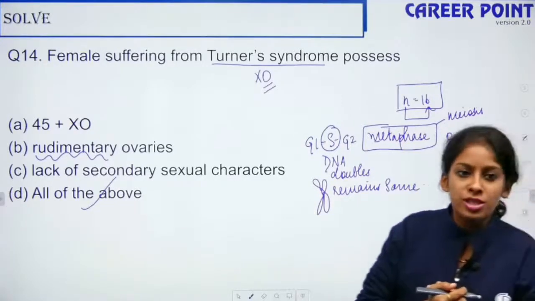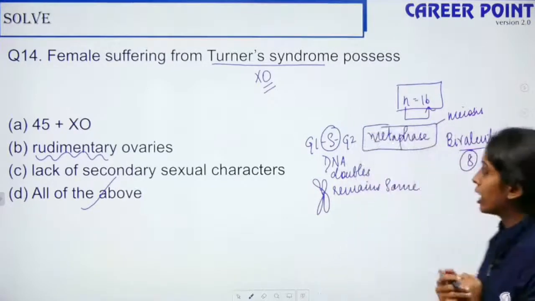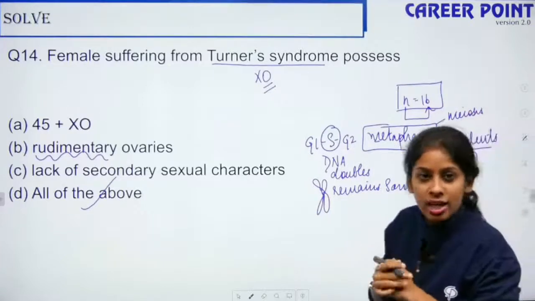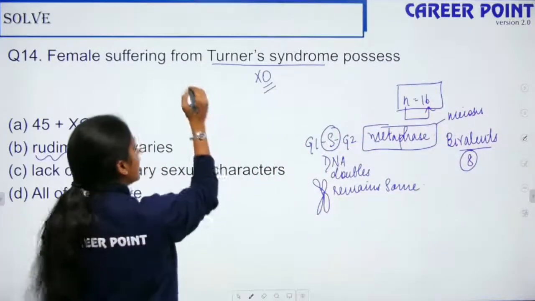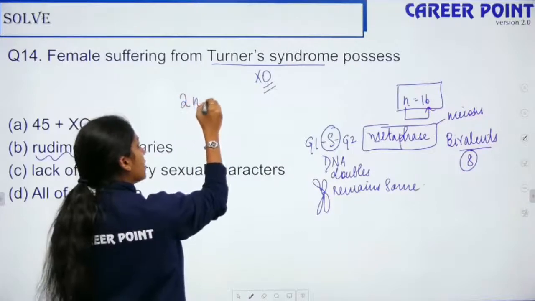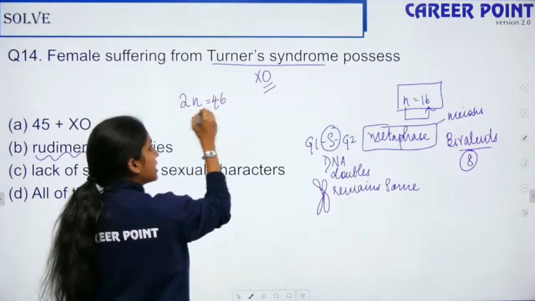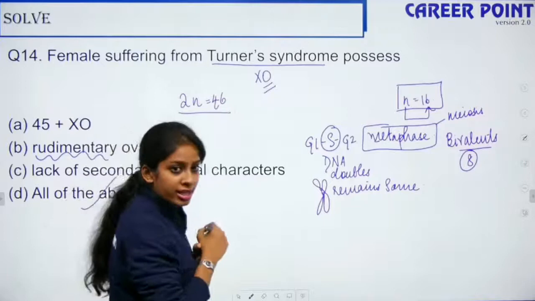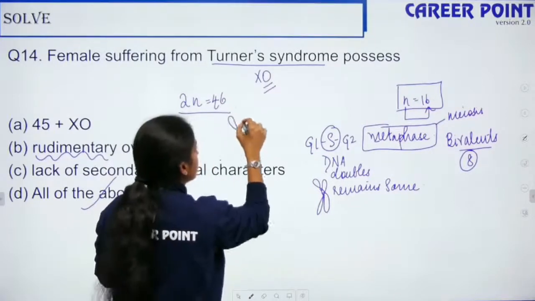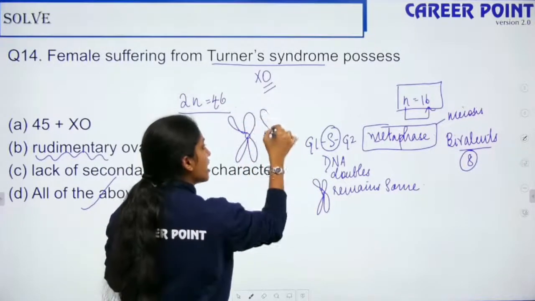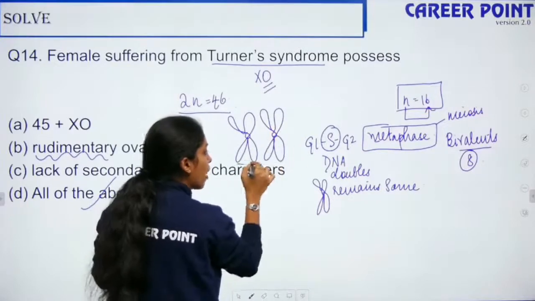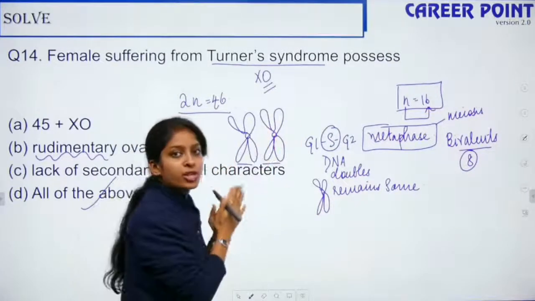Let's take the condition of human, 2n, that is 46. At the time of gamete formation, I have one chromosome from mother and one chromosome from father coming together.